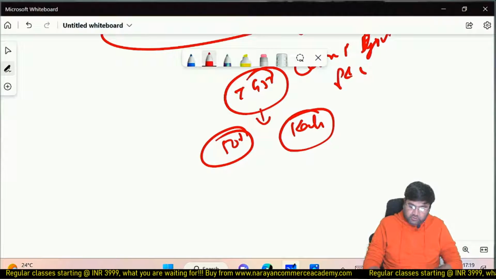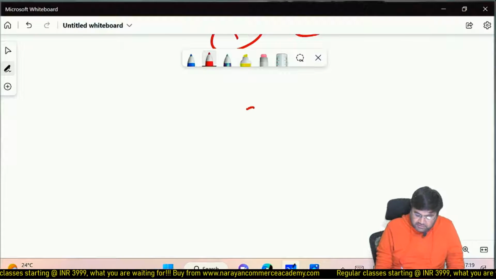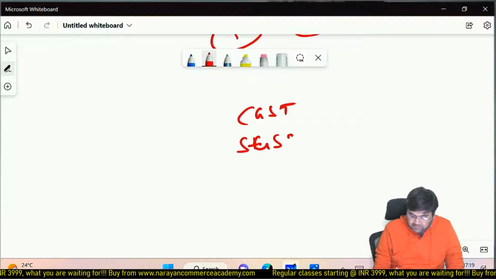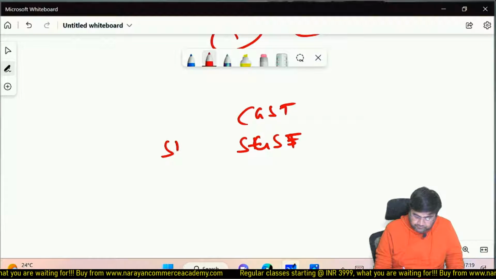So here comes into the picture. First we discuss CGST, then statewide SGST. Remember, statewide.